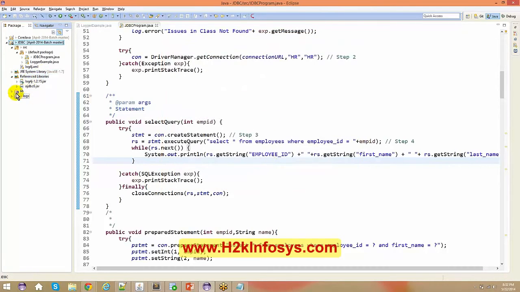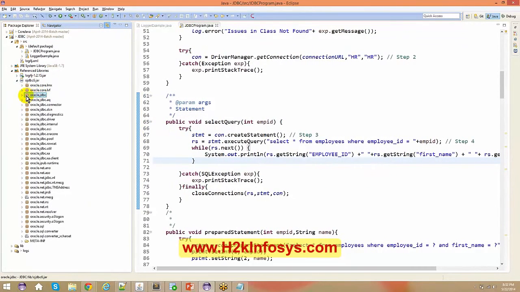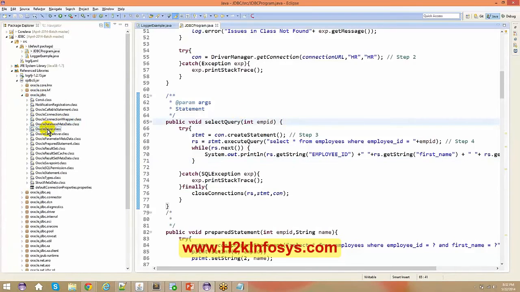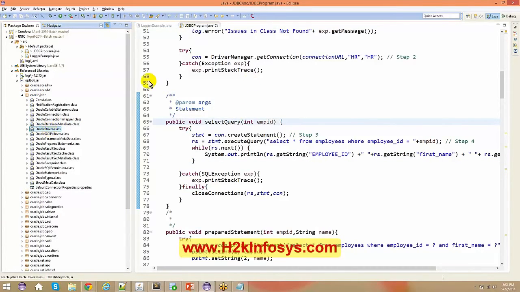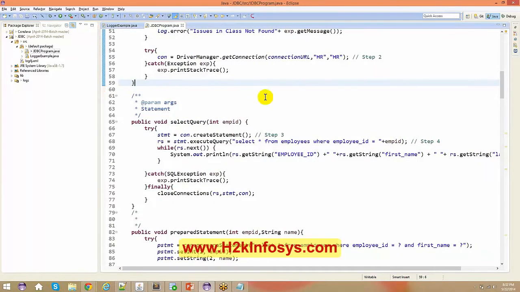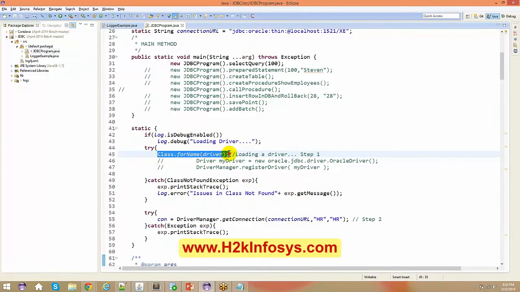Okay, now when I add that, you see the Oracle JDBC Oracle driver. Okay, so this is what we are interested in right now. So let us run the same application again. We won't be having any issues because this will be loaded. So your class will be loaded here. Okay.